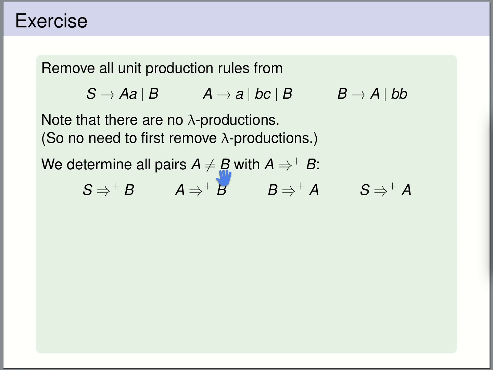So we are not going to add the derivations from A to A and from B to B. Okay, so these are the pairs of distinct variables that can be derived from each other.